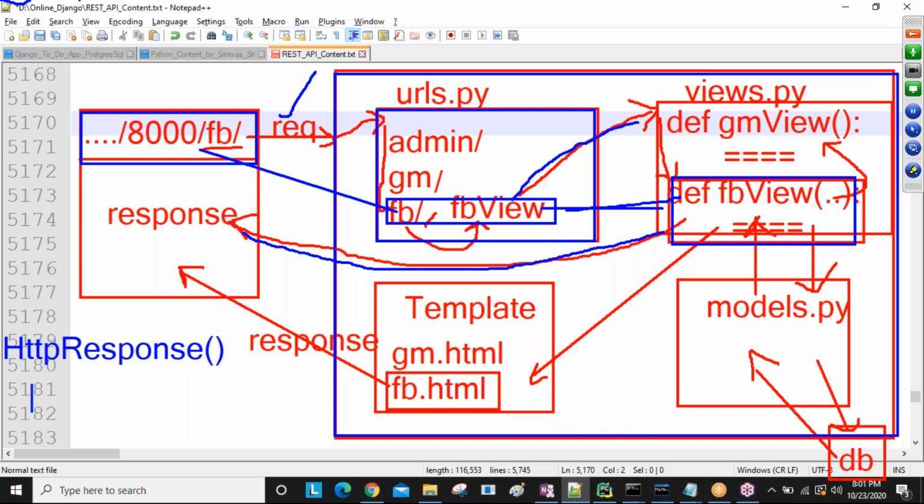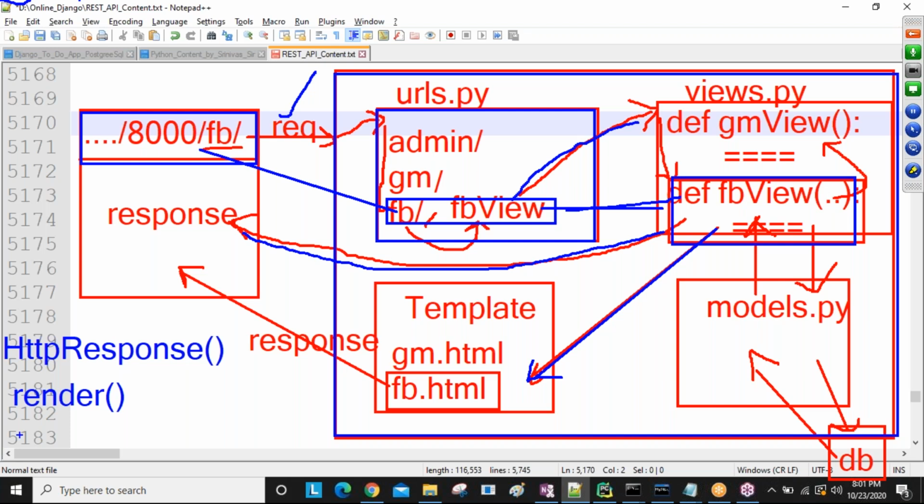Next, we have the render method. Tomorrow also I will explain, no problem. What is the render method for? It is for view to template communication. Here our view is there. If you want to communicate from this view to this template, then we use the render method. So for view to template communication, use the render method. Understand this one?